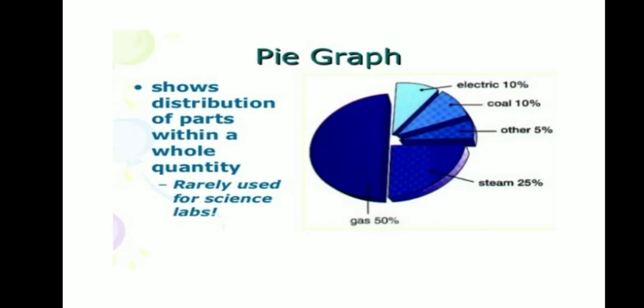Now one of the very important graphs or diagrams is the pie chart or pie diagram, pie graph. Each one of them signifies the same. It shows the distribution of parts within a whole quantity.